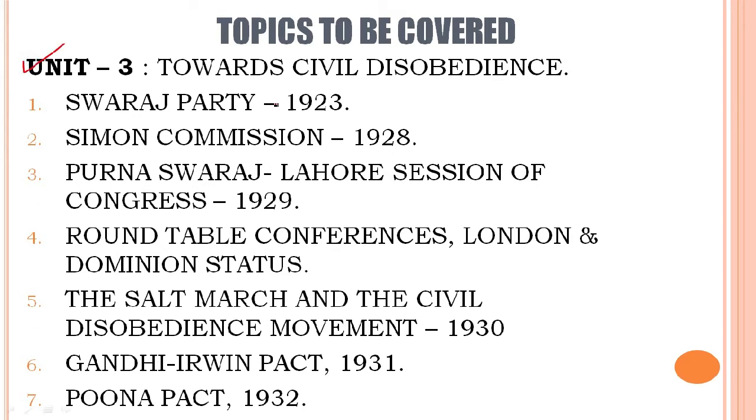Under Unit 3, towards Civil Disobedience Movement, we are going to study: number 1, Swaraj Party 1923; number 2, Simon Commission 1928; number 3, Purna Swaraj, Lahore Session of Congress 1929; number 4, Roundtable Conferences held in London and Dominion Status; number 5, the Salt March and the Civil Disobedience Movement 1930; number 6, Gandhi-Irwin Pact 1931 and Pune Pact 1932.